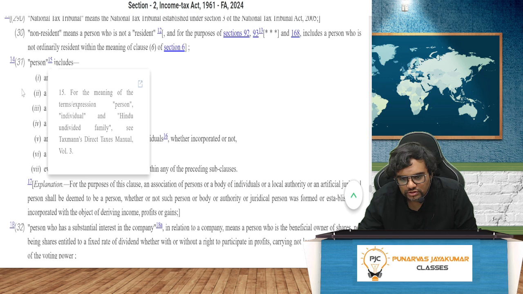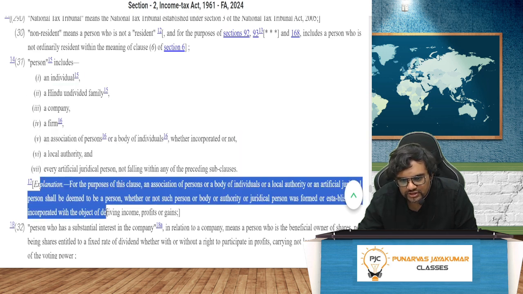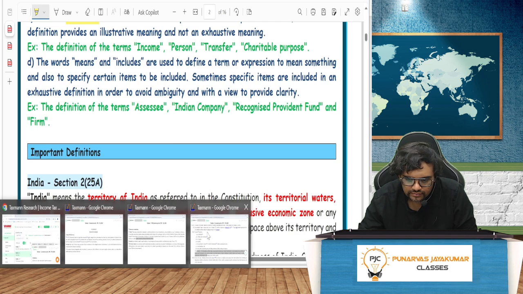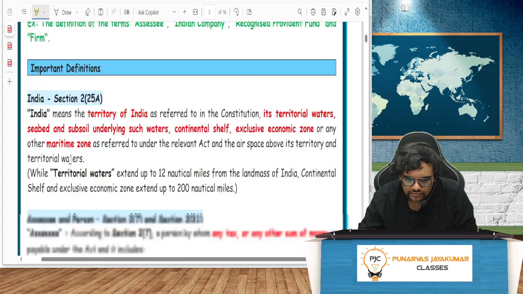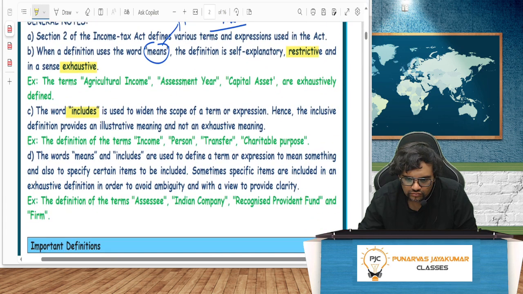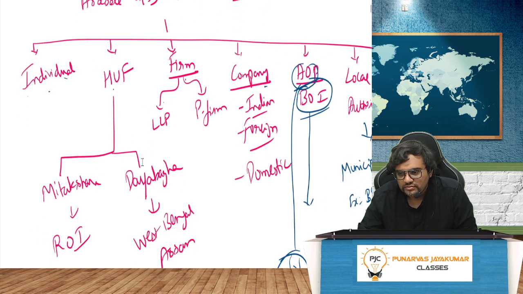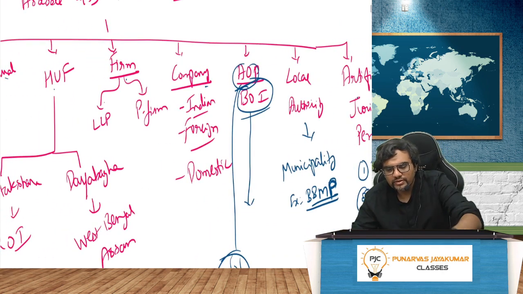There includes. This explanation is there to explain certain things. So here there are individual, HUF, firm, company, AOP, BOI, local authority and artificial juridical person. Everybody is covered.